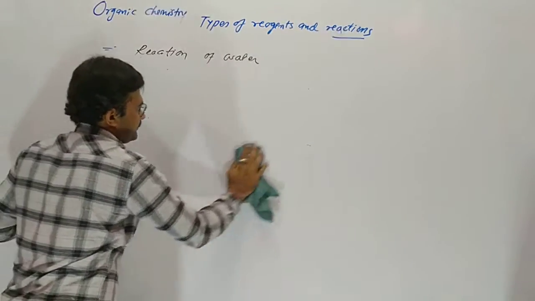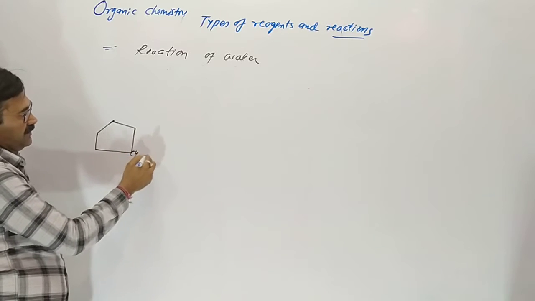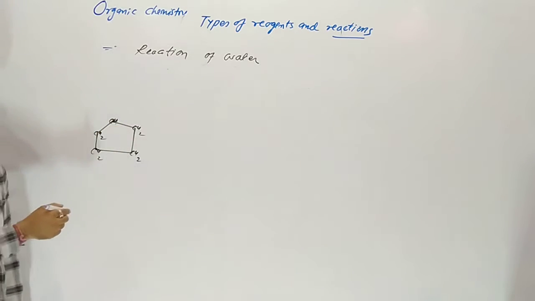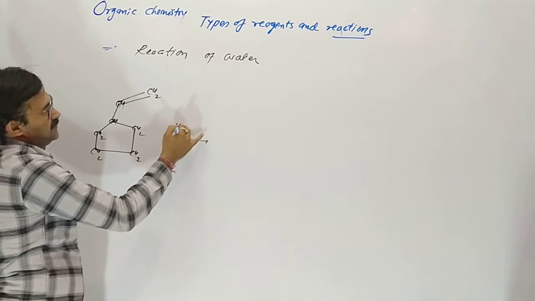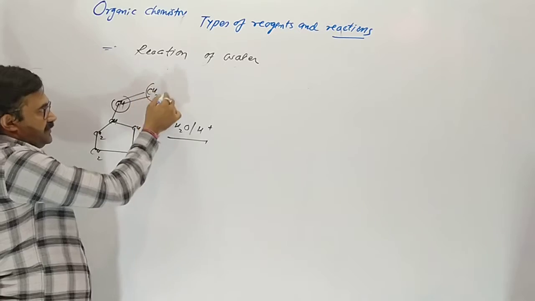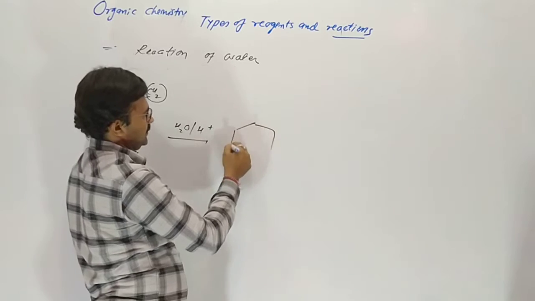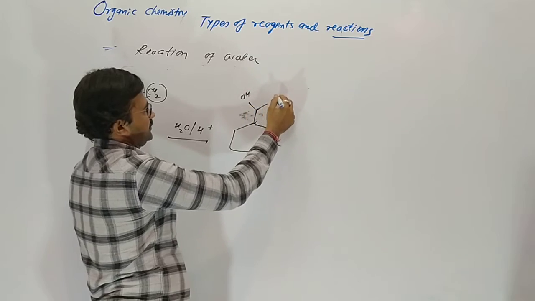Now next, whenever a 5 carbon ring is given, this is a 5 carbon ring. So here is a double bond, CH to CH, reacting with water in the presence of acid. OH combines here and H here. Yes, so it gives OH and CH.